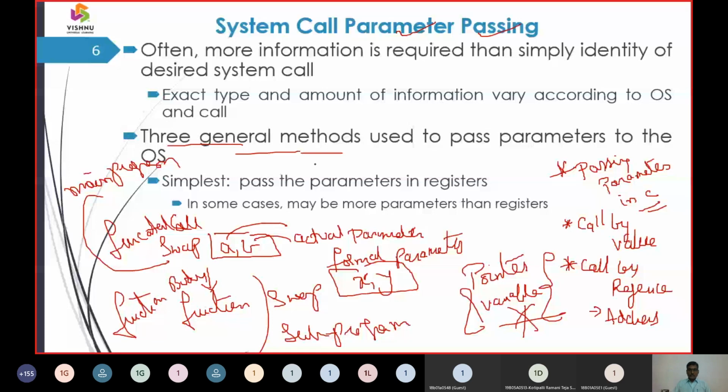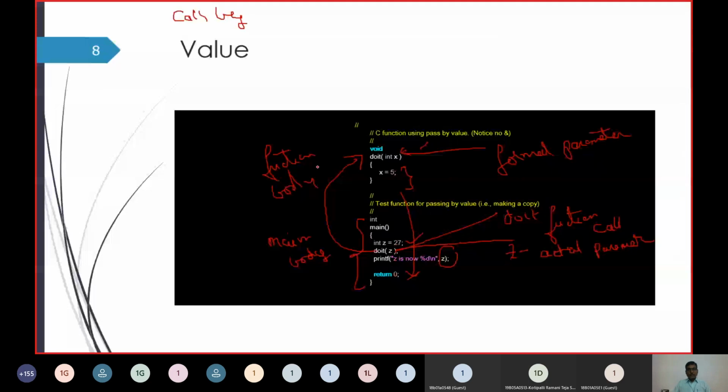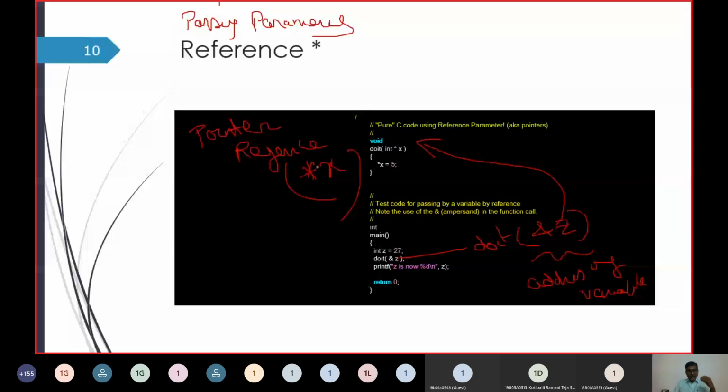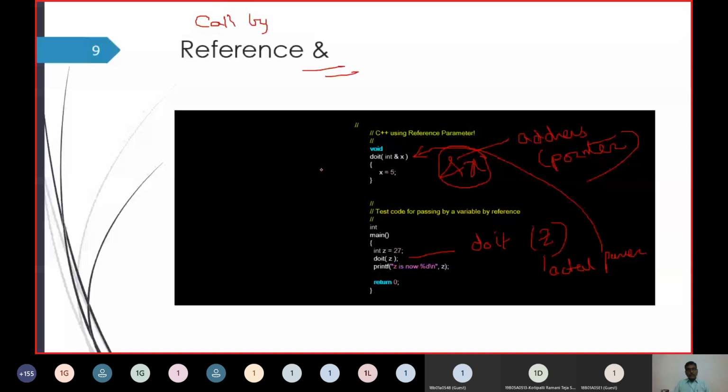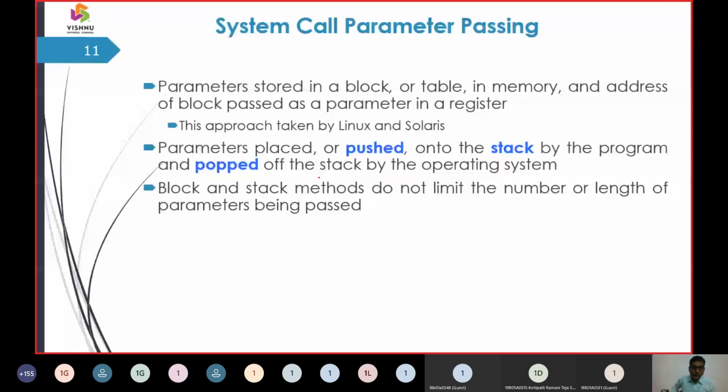The first is call by value, the second is call by reference, and the third is another call by reference. Earlier we used the asterisk, the address variables, and now we work directly with the pointer variables. This is how the two ways take place.